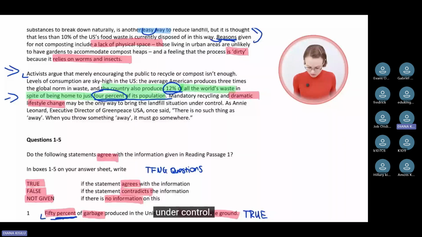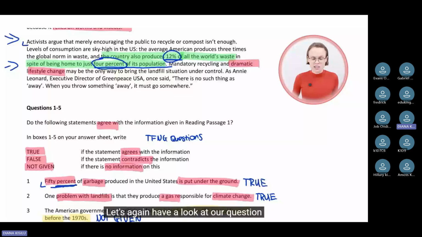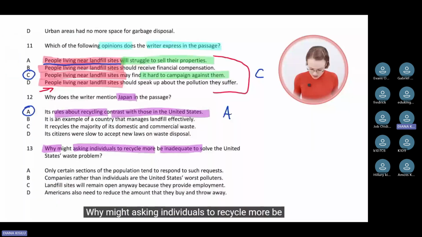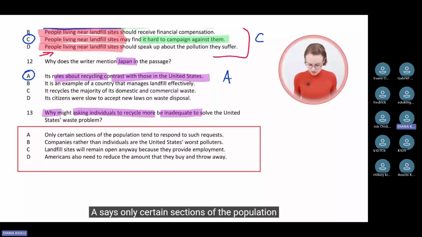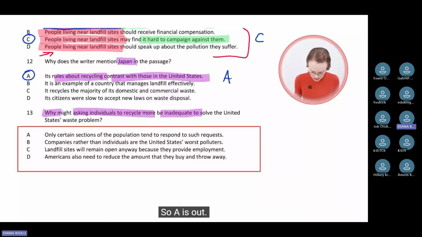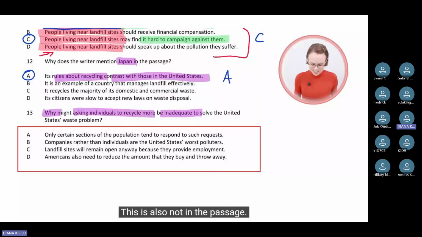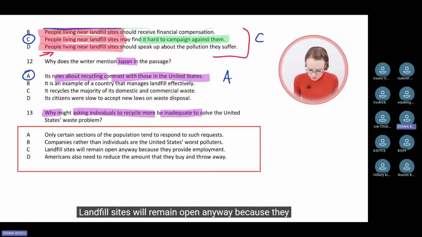Let's again have a look at our question and at the answer choices. Why might asking individuals to recycle more be inadequate to solve the United States waste problem? A says only certain sections of the population tend to respond to such requests. This is not in the passage, so A is out. Companies rather than individuals are the United States' worst polluters. This is also not in the passage. Landfill sites will remain open anyway because they provide employment. Also not in the passage.